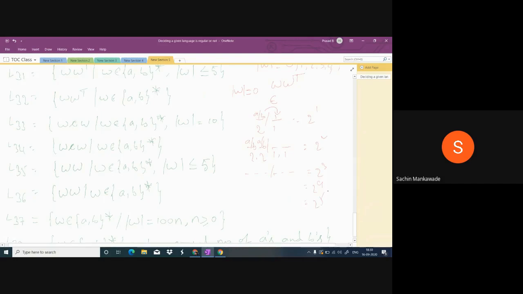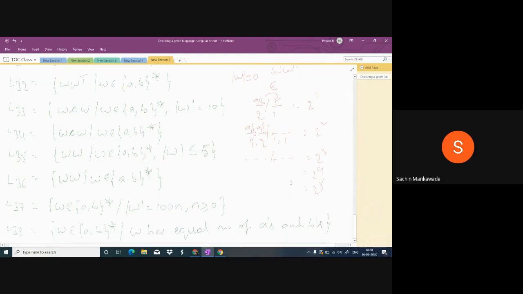So the total strings here: 2 power 0, that is 1. This is 2 power 0 plus 2 power 1 plus 2 power 2 plus 2 power 3 plus 2 power 4 plus 2 power 5. So here 2 power 0 is 1, and it is in geometric progression. The sum is a into r power n minus 1 by r minus 1.